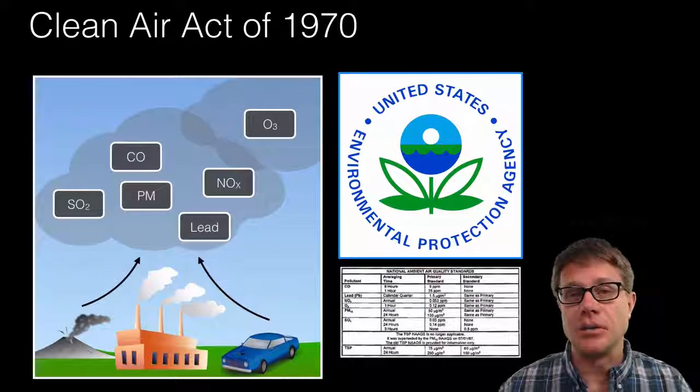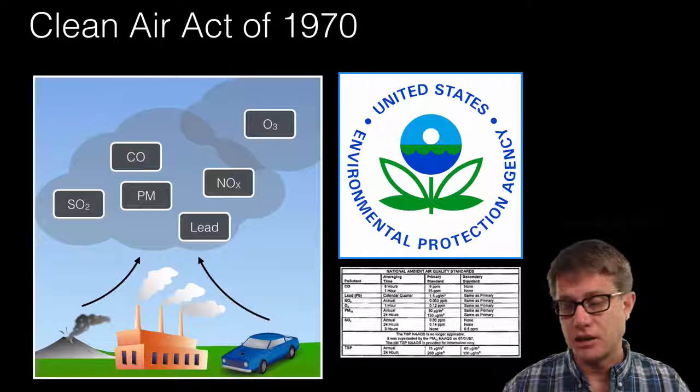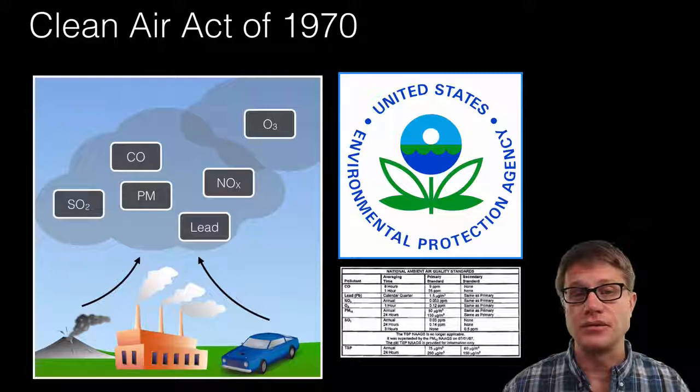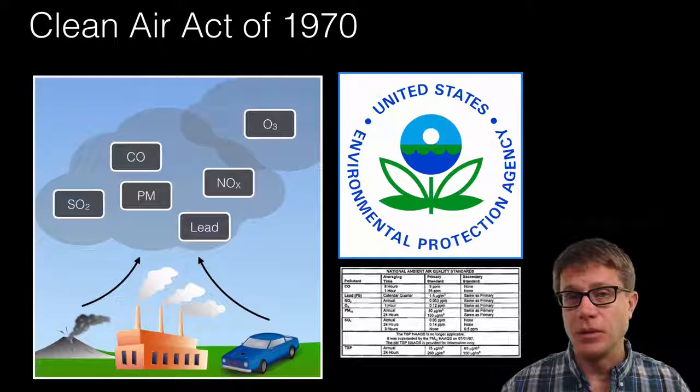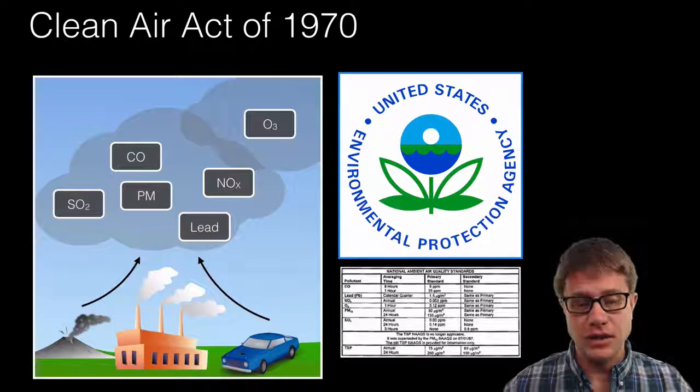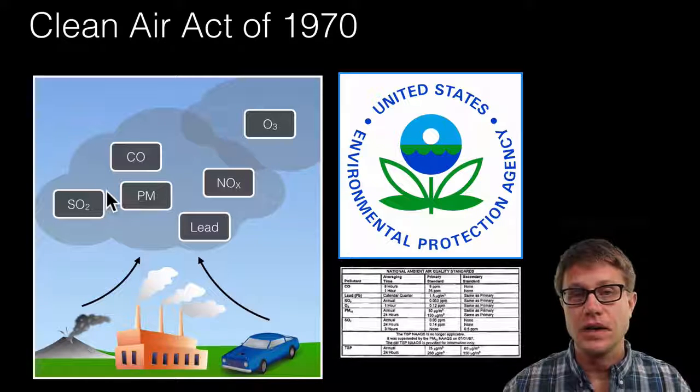Now, how do we eliminate air pollution? We do that through legislation. So we have restrictions on the amount of pollutants. And so the Clean Air Act is probably the most famous one in 1970. And what they did is they put strict standards on these pollutants over here. And so in industry, you're limited on how many of these pollutants you can put into the atmosphere.